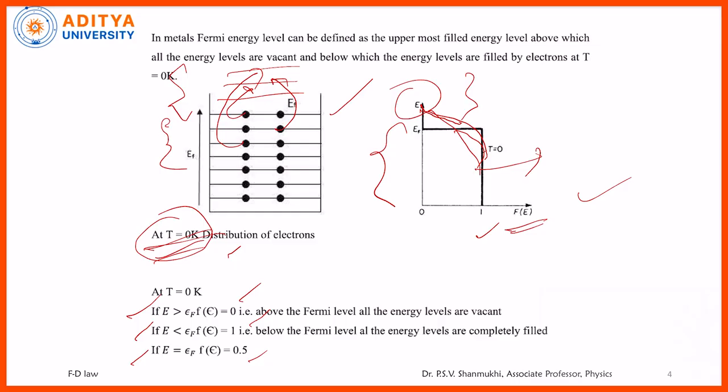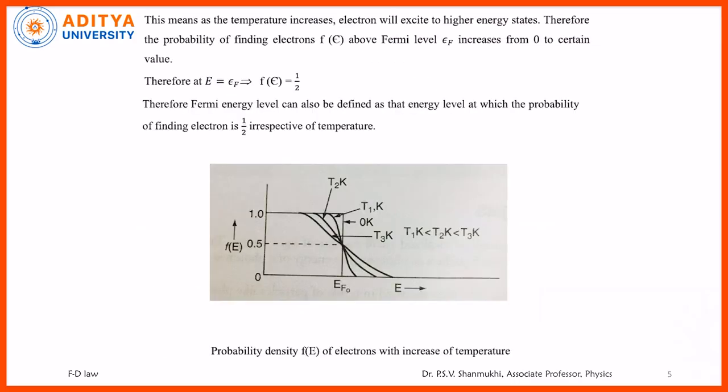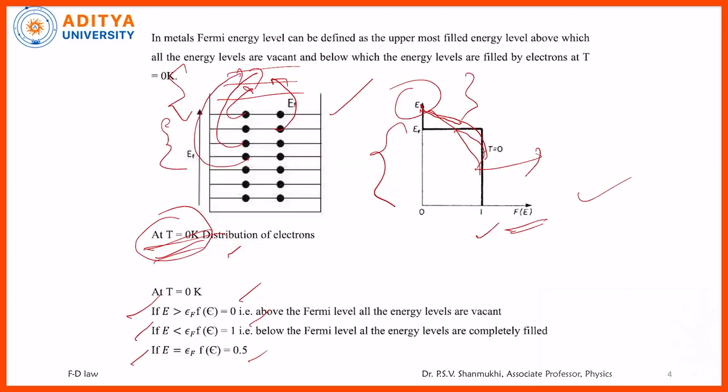Suppose this is at any temperature, say 300 Kelvin. Suppose at any particular temperature T1, maybe 300, 500, 1000, 1200, whatever the temperature, at a particular temperature you will get one probability graph. Again you increase the temperature, what happens? By increasing the temperature, again the electrons from the lower energy levels will go to the higher energy levels. Means again at very high energy levels also the probability increases from 0 to a certain value. Below the Fermi level, the lower and lower energy levels you go, the probability decreases from 1 to a certain value.